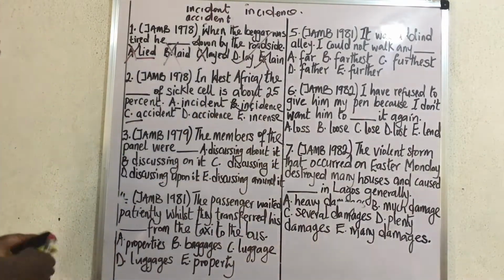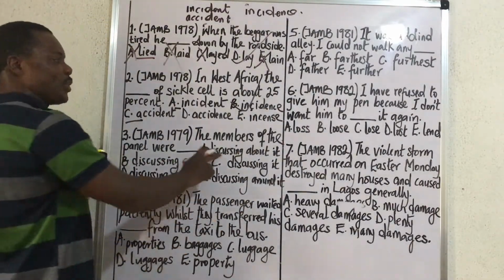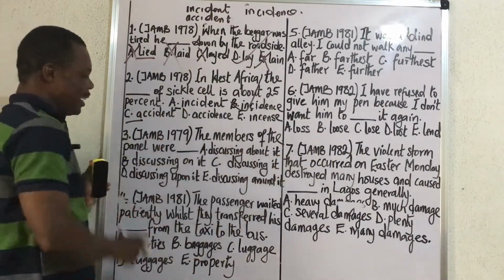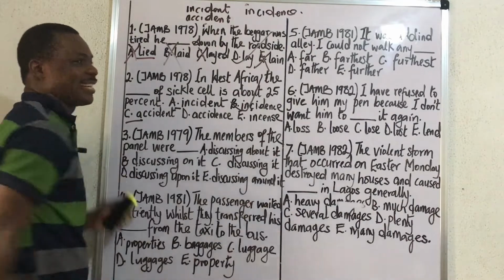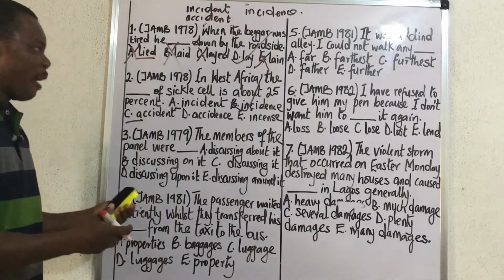All right, let's go. 3. The members of the panel were dash. A. Discussing about it. B. Discussing on it. C. Discussing it. D. Discussing upon it. E. Discussing around it. This is a very simple question. And of course, the simplest that we have seen so far.